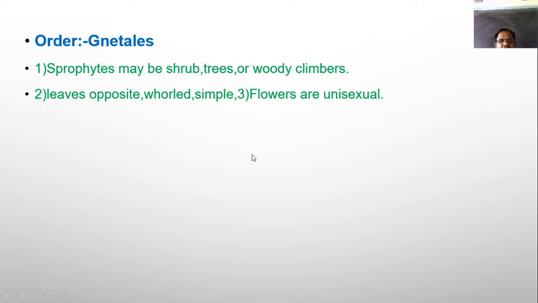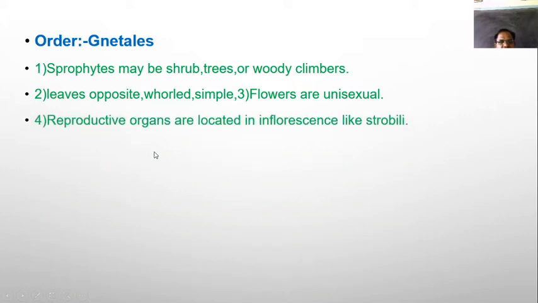These leaves are simple in the sense that the leaf lamina is not dissected into small leaflets, and at one point two leaves are found opposite to one another. So they are opposite, decussate type of phyllotaxy. Then the reproductive organs look somewhat like an inflorescence. They are found in the strobilus.